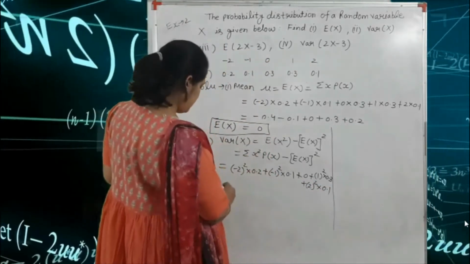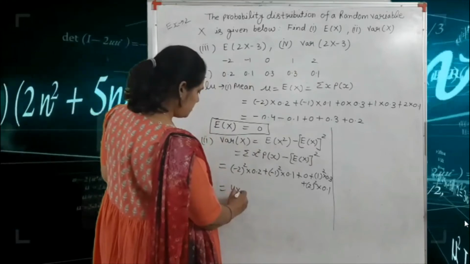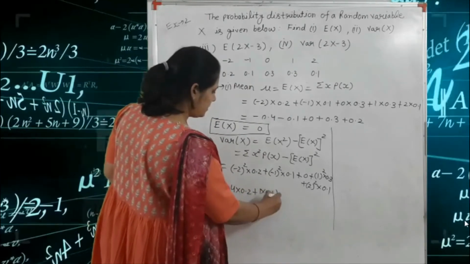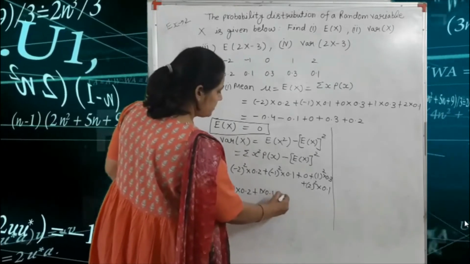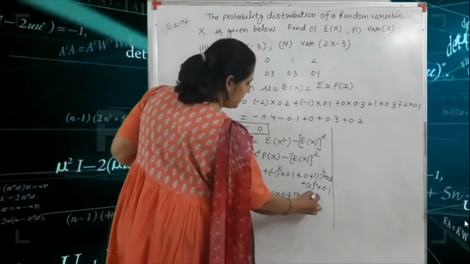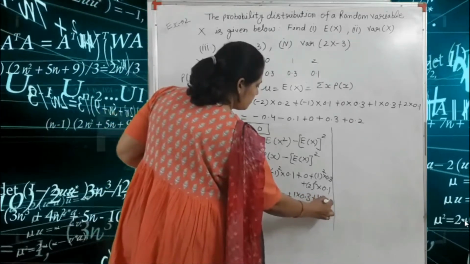Okay, so here we get 4 into 0.2 plus 1 into 0.1 plus 0 plus 1 into 0.3 plus 4 into 0.1.